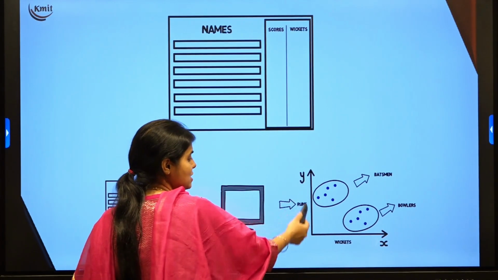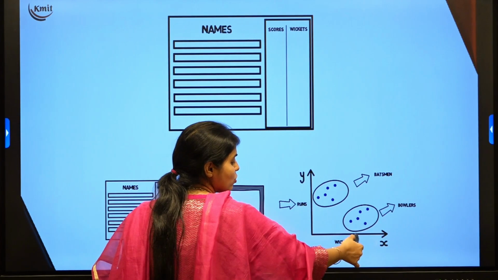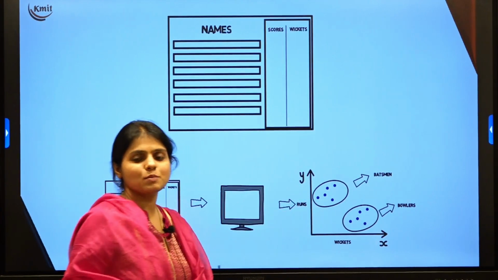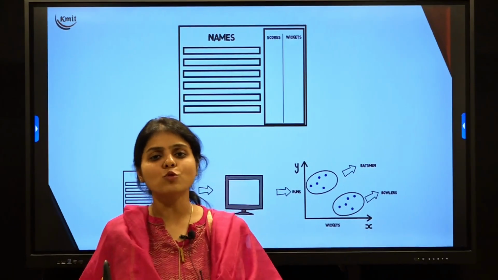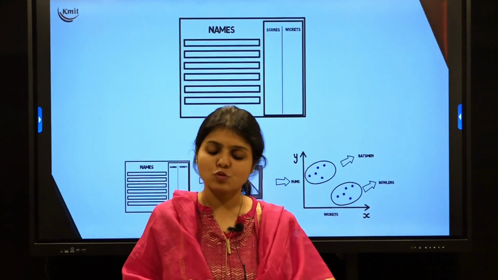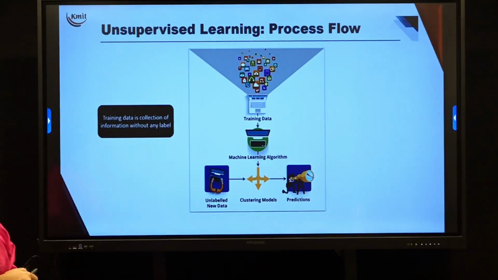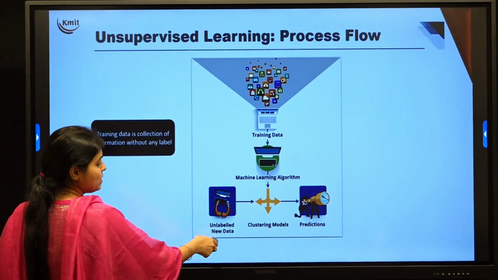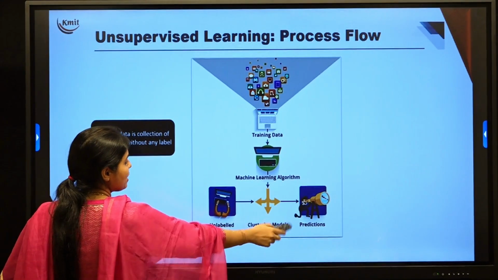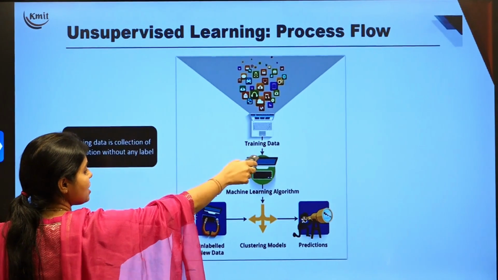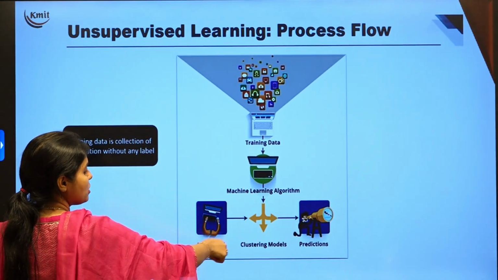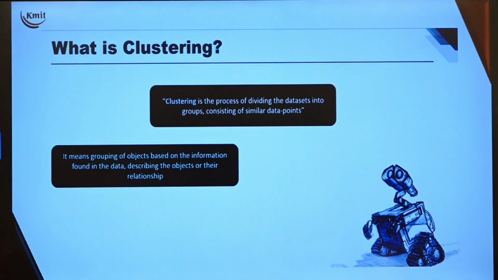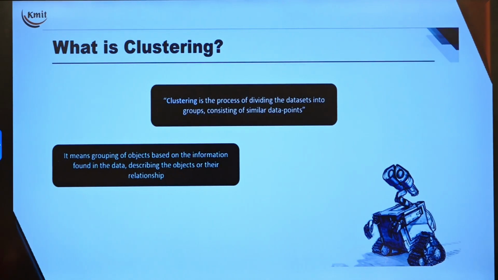Here on the x-axis, the wickets are increasing, so these are bowlers. Here on the y-axis, the runs are increasing, so they are the batsmen. So we are clustering the data into some groups. Clustering is one of the algorithms in unsupervised learning methods. This is the workflow of unsupervised learning methods. We have unlabeled data, we create clustering models and we make predictions. The machine learns from the data and gives it to the clustering model. Depending upon this unlabeled data, you can make predictions as groups into clusters. Clustering is the process of dividing the data set into groups consisting of smaller data points.